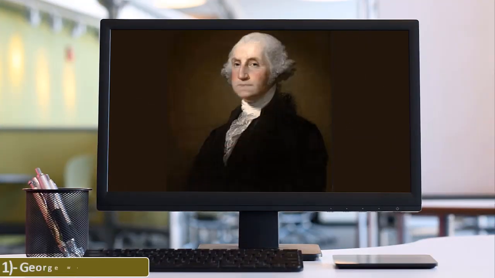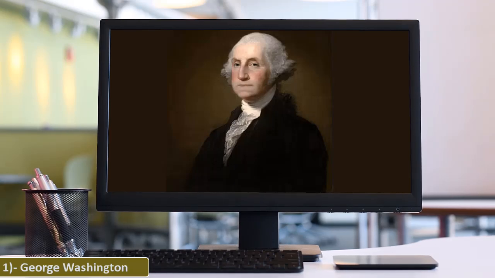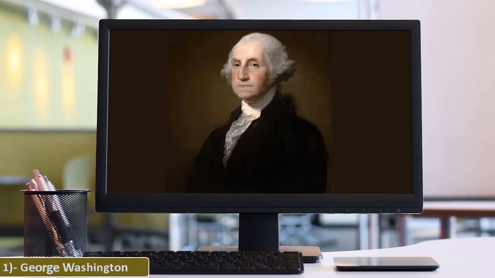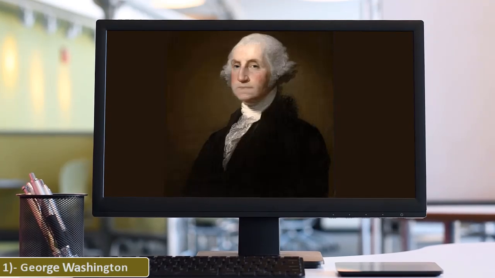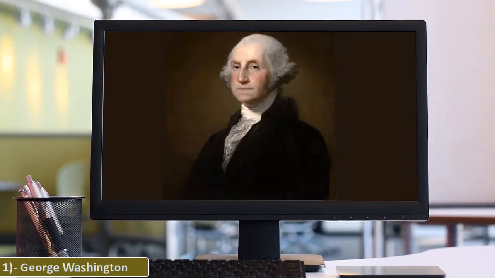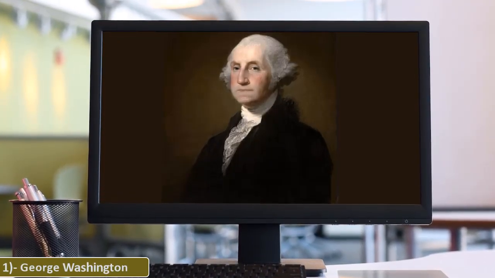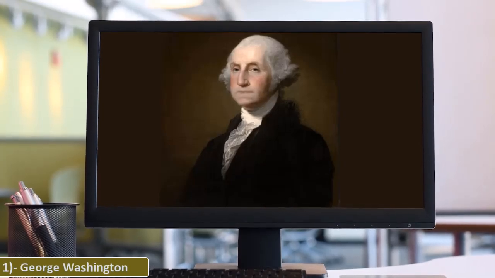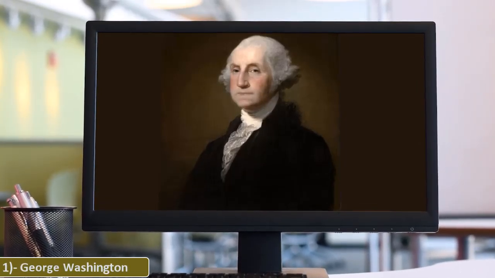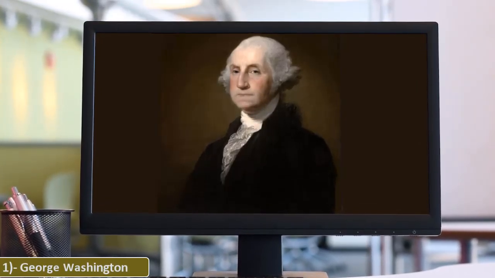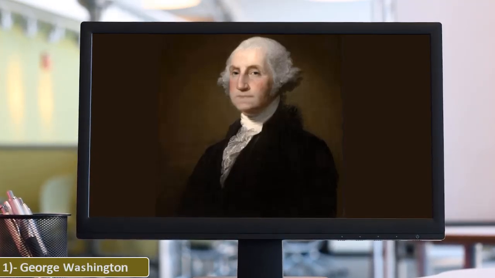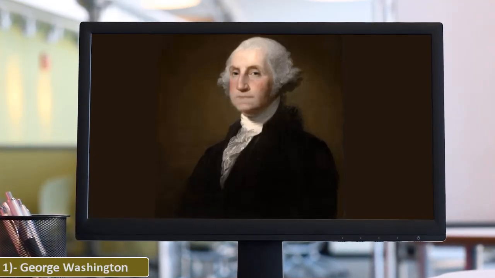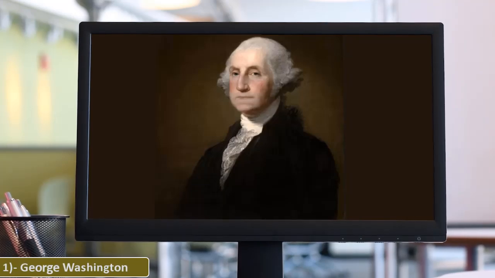Forces. 1. George Washington. The very first President of the United States of America was George Washington, who won a unanimous vote of the Electoral College. His tenure was from April 30th, 1789 to March 4th, 1797. George Washington was an American general and commander-in-chief of the colonial armies in the American Revolution from 1775 to 1783 and subsequently first President of the United States.